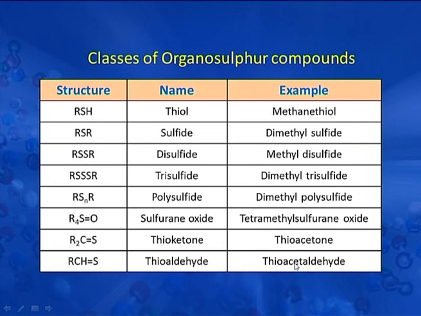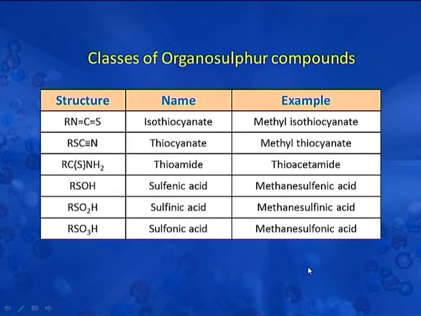In this table we are seeing that if we have oxygen over here, then that is the example of aldehyde, but here we are having sulphur atom. So, sulphur is also known as thio, that is why it is also known as thioaldehyde, and the example is thioacetaldehyde. Next is RN double bond C double bond S, that is the example of isothiocyanate, and the common example of this structure is methyl isothiocyanate.